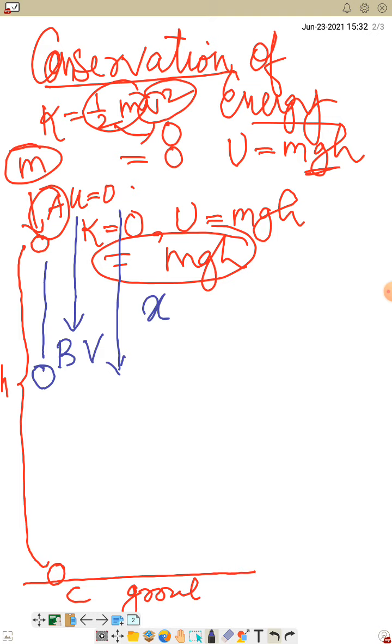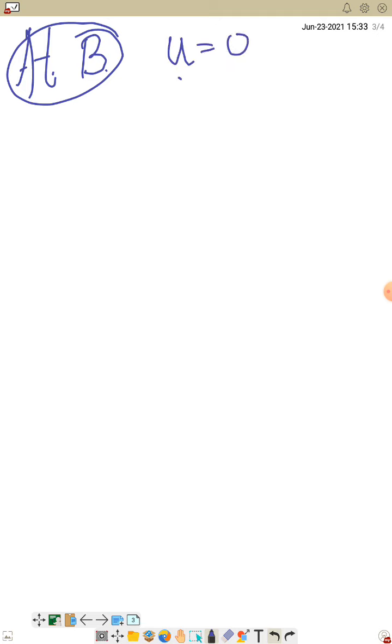So now at B, we are trying to see at position B, initial velocity was 0. Now the final velocity is V. So what will be the value of this final velocity V? So V square equals u square plus 2as.